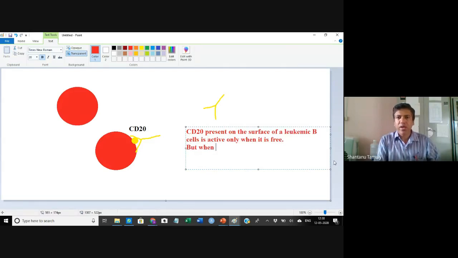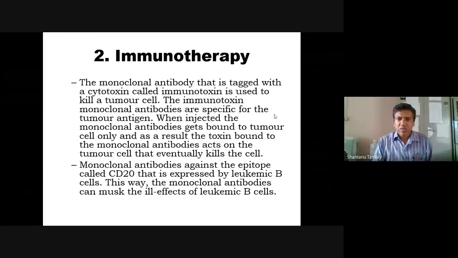But when it is bound by an antibody, it becomes inactive. So the CD20 expressed by the leukemic B cells is blocked. This way the monoclonal antibodies will mask the ill effects of the leukemic B cells. Clear?